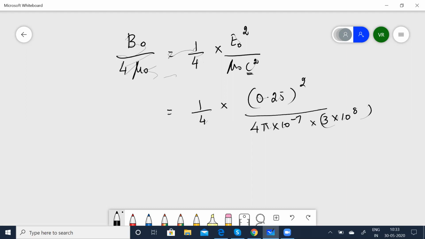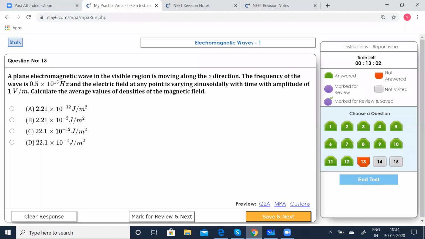C is the velocity of light. When you simplify this, the value comes to 2.21 into 10 to the power of minus 12 joules per meter squared. So option A is correct.